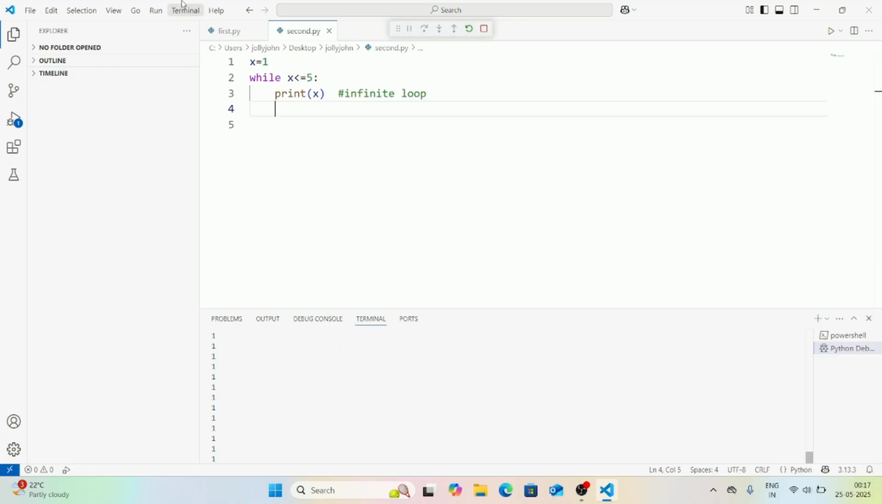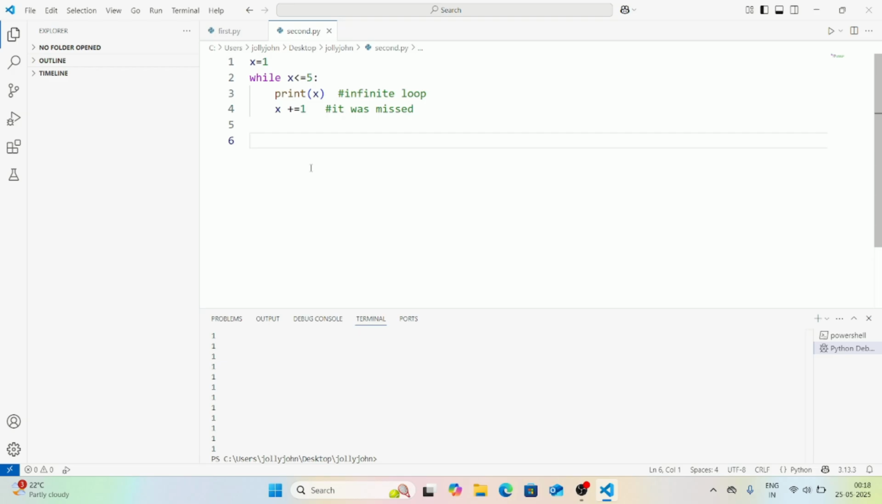I hope you understood why. Because here the x plus equal to 1 incrementation statement was missing. Like a real time example, watching just one more YouTube short and it never ends.